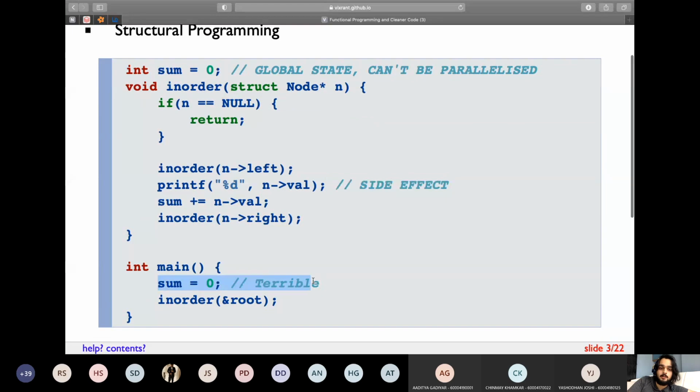Lastly, there is this thing over here. In order to call this function, I need to set the global variable integer sum as 0. Now let's say that I have 4 or 5 binary trees or 4 or 5 arrays. If I want to call this function for multiple arrays in the same program, then I cannot parallelize it. Parallelize means, you might have heard about dual core and quad core processors.